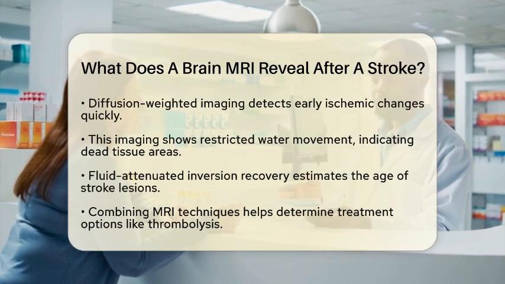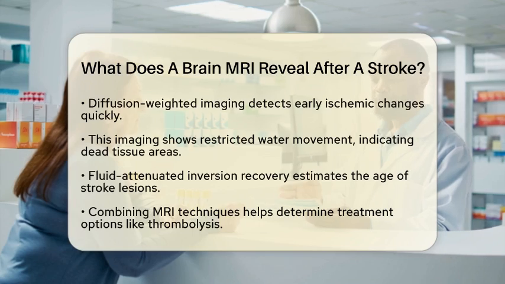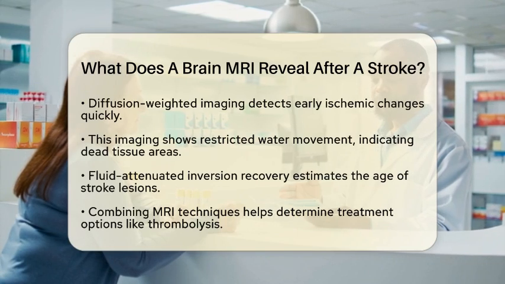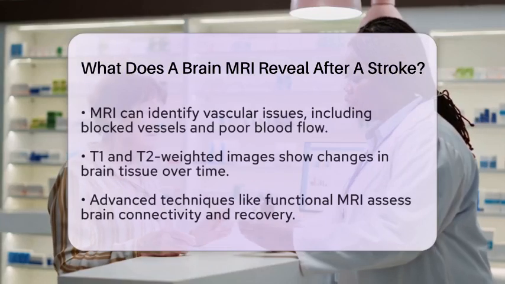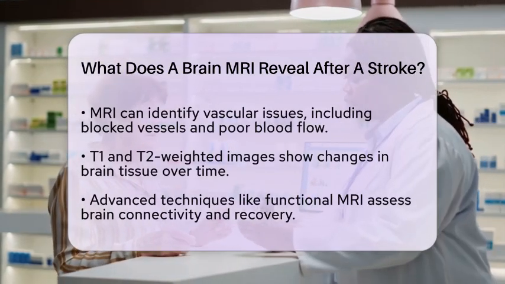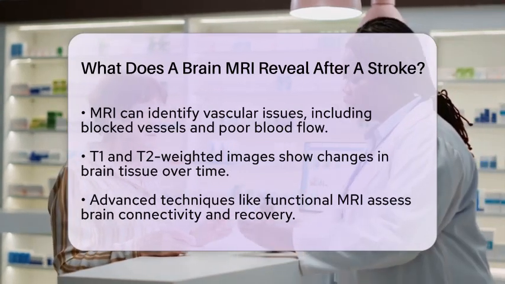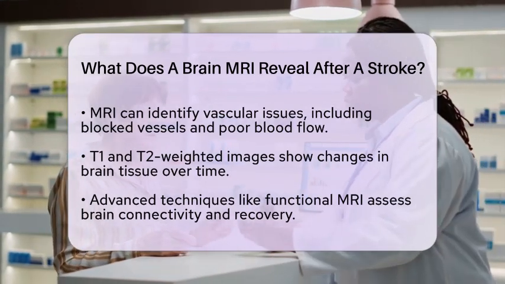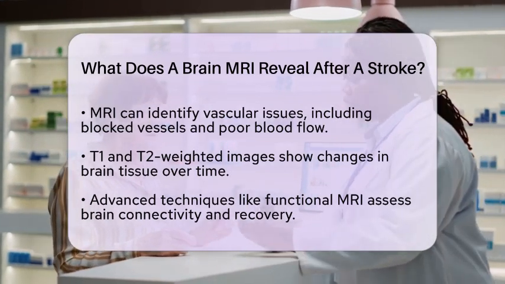Additionally, MRI can reveal vascular abnormalities, such as blocked blood vessels or poor collateral blood flow, using magnetic resonance angiography and susceptibility-weighted imaging. As time progresses, changes in the brain's tissue can be observed on T1 and T2 weighted images. These changes reflect the progression of tissue injury over hours to days. Advanced MRI techniques, such as functional MRI, can even assess changes in brain connectivity and recovery processes after a stroke, although these are often used in research settings.